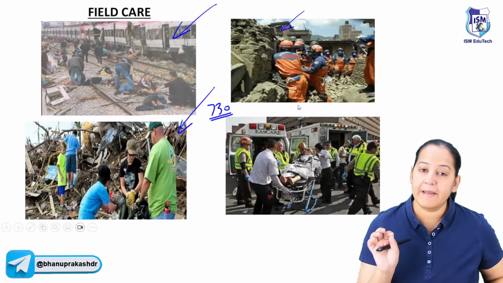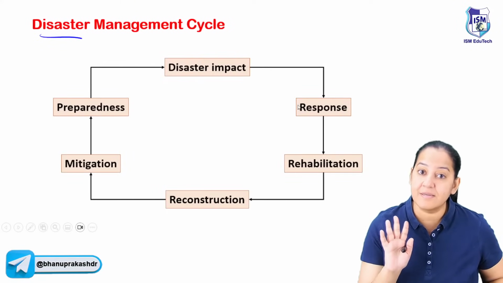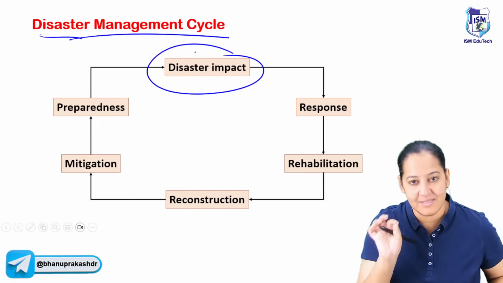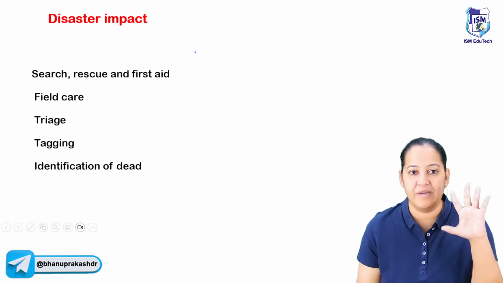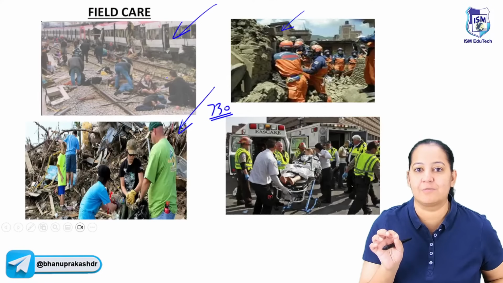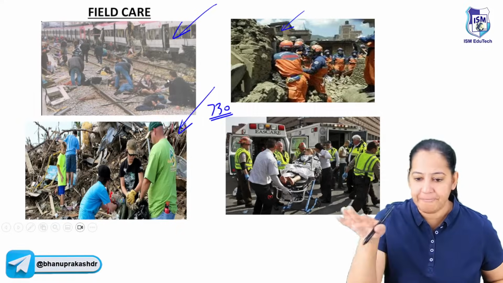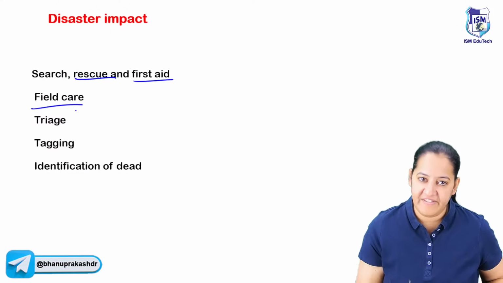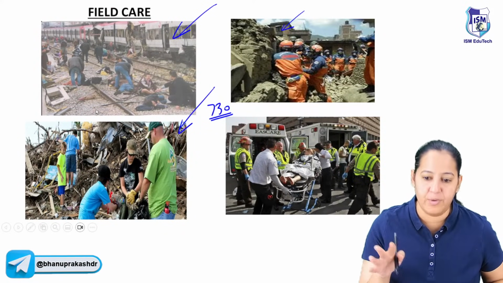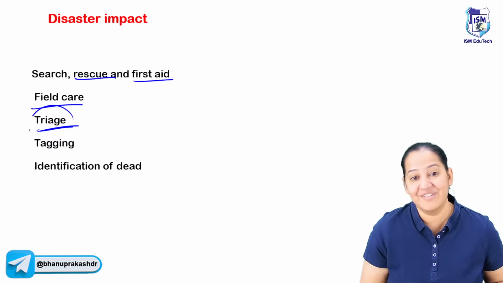So during a disaster, there is a protocol to be followed, which is known as the disaster management cycle. Whenever there is an impact, the disaster is happening, five things are to be done in a sequence. The first thing is the rescue and giving first aid on the spot. On the spot, do the rescue, save as many lives as you can. Rescue is given by the uninjured survivors. Then field care: we will arrange the camps, the ambulances and doctors on the spot. The third thing to be done is triage, which is our question right now.